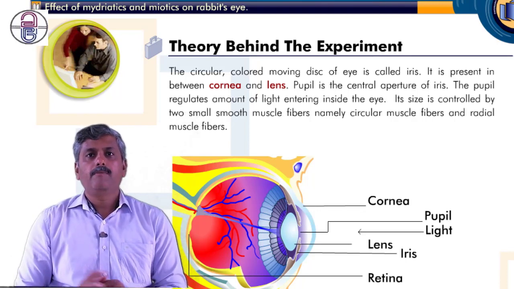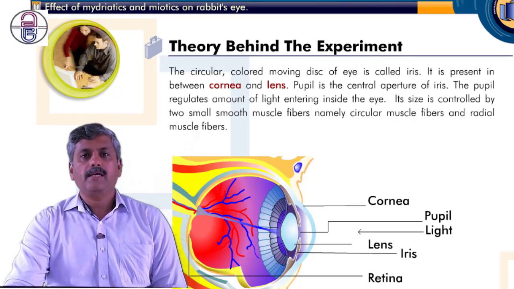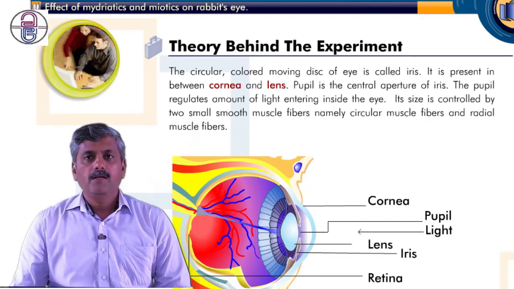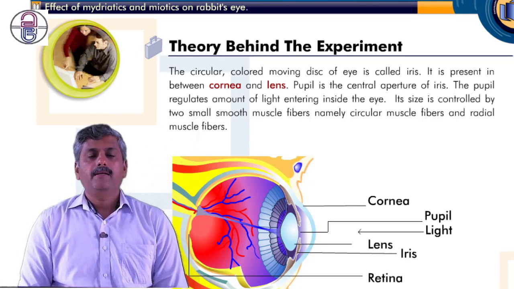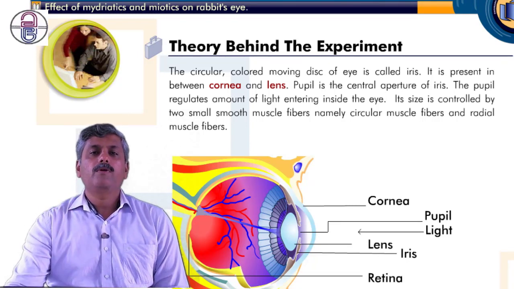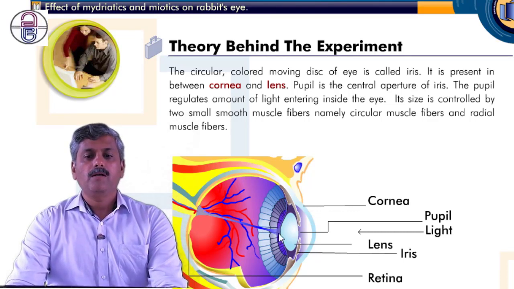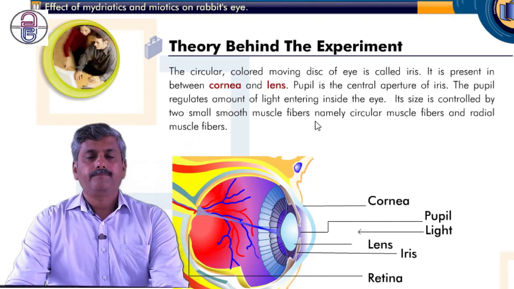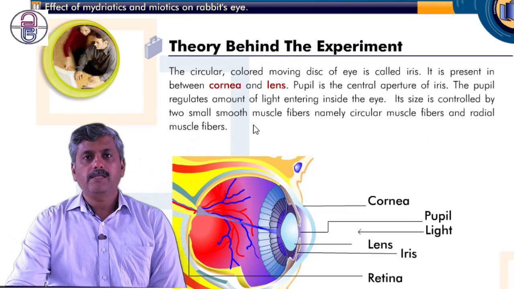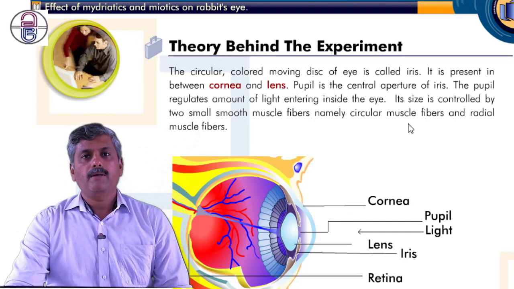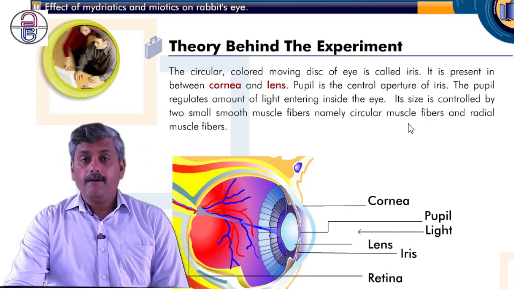The central aperture of this iris that we call the pupil regulates the amount of light entering the eye. The pupil is controlled by two important muscles: one is called the circular muscle and the other is called the radial muscle. These two important muscles are controlled by the nervous system that we are going to see in the next point.